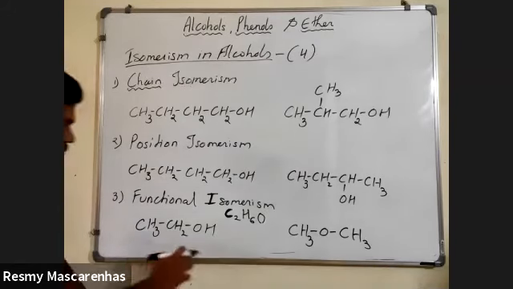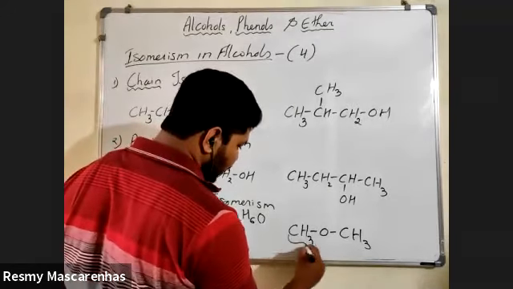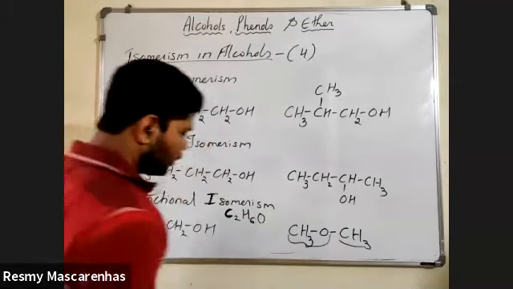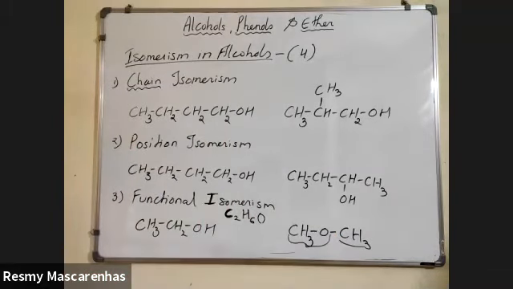So write down the name for this. You will call it as methoxymethane. All have finished? Yes, sir. Okay.